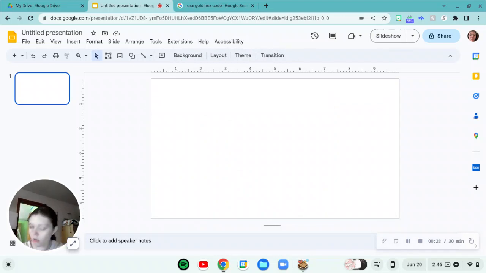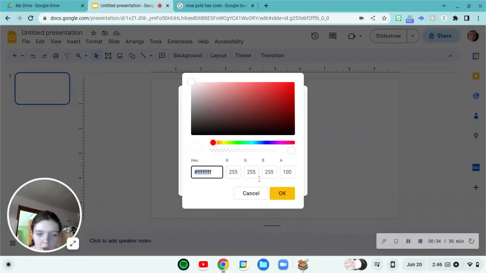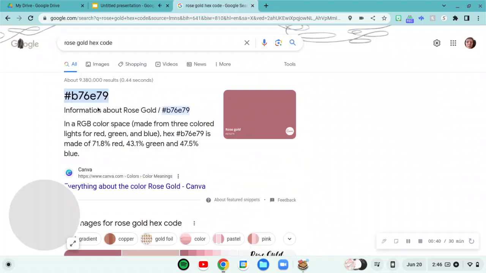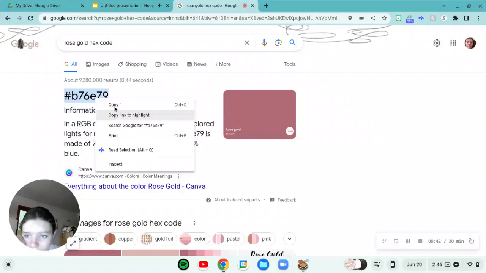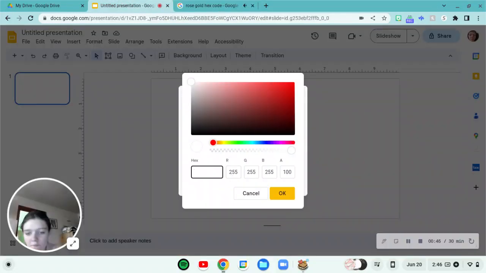Delete any text boxes that you have and then go to background. We're going to be making the background whatever color you want, you may pick. Okay, we are going to be doing the hex code color for rose gold. Love rose gold, favorite color.